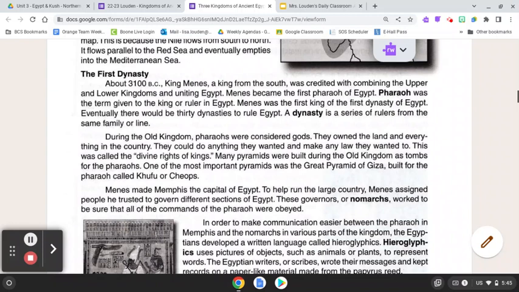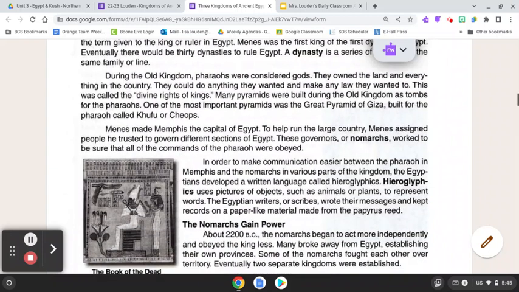The First Dynasty. About 3100 BC, King Menes, a king from the south, was credited with combining the upper and lower kingdoms and uniting Egypt. Menes became the first pharaoh of Egypt. Pharaoh was the term given to the king or ruler in Egypt. Menes was the first king of the first dynasty of Egypt. Eventually, there would be 30 dynasties to rule Egypt. A dynasty is a series of rulers from the same family or line.